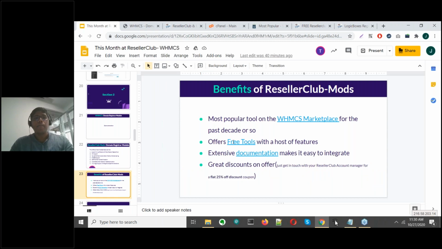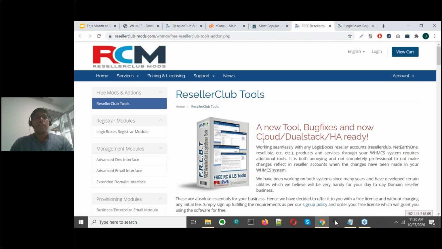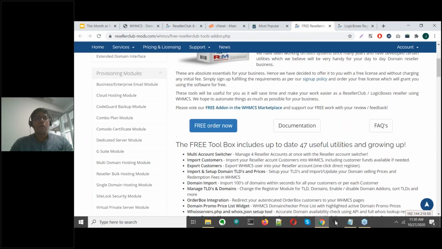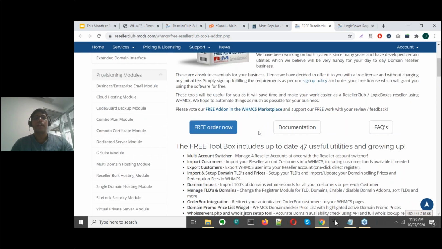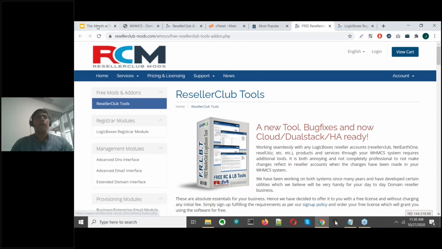Besides that, it also offers a host of free tools. Now, the free tools that are offered also are quite extensive. Multiple currencies, importing customers, exporting customers, importing domains and their setup, integrating with all of the TLDs, etc., is all available through the free tools that are available via Reseller Club Mods.